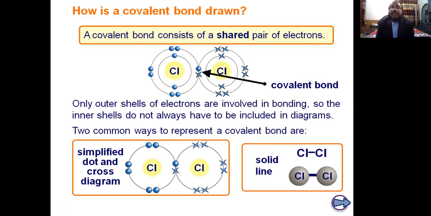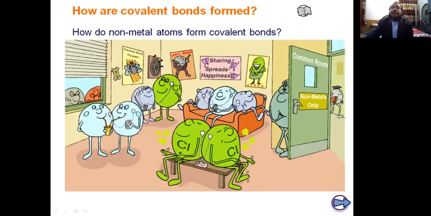Yes, the chlorine element has 17 electrons, but not all 17 electrons participate in the bond formation. Only the outermost shell electrons are involved in the bond formation, so the inner shell electrons are not included. And this is the simple dot and cross structure of the chlorine molecule from the single covalent bond, and it is represented by this line. This is called the single covalent bond.